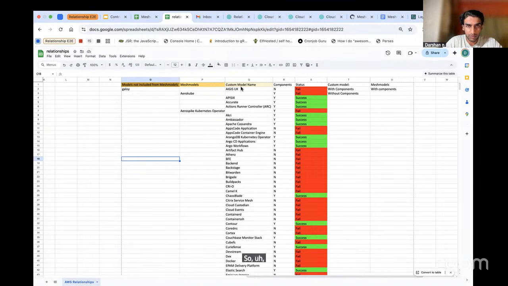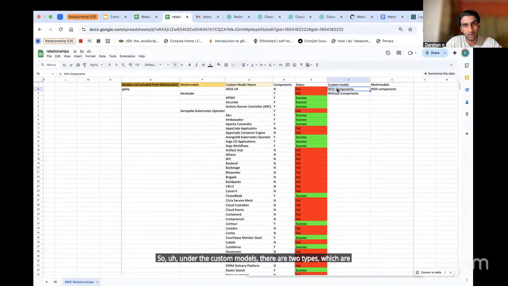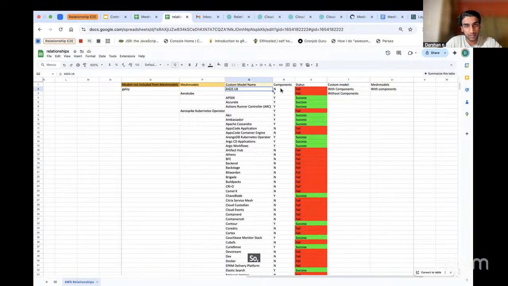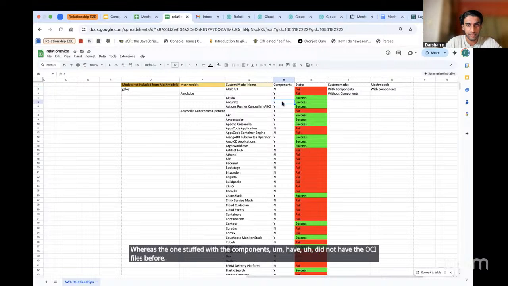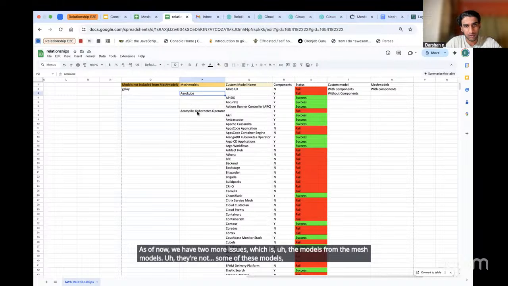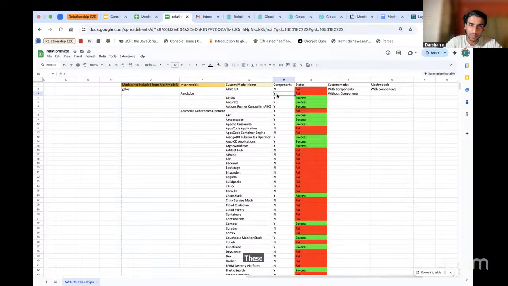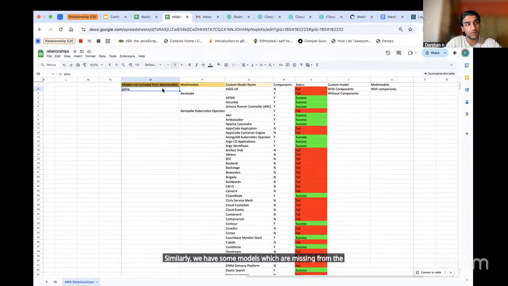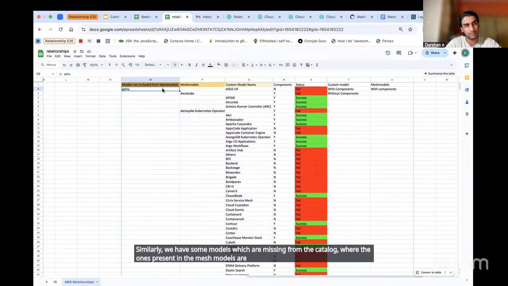Under the custom models, there are two types: one with components, one without components. The ones without components are used only for display purposes in the integrations, whereas the ones with components did not have the OCI files before. So I fixed that in the workflow. As of now, we have two more issues. Some of the registry models, like AeroCube and this one, do have components, but are failing to open the OCI images from the catalog. Similarly, some models present in the registry are missing from the catalog.